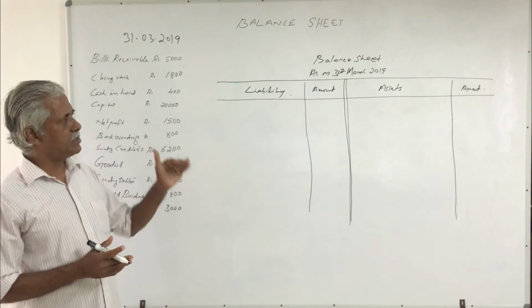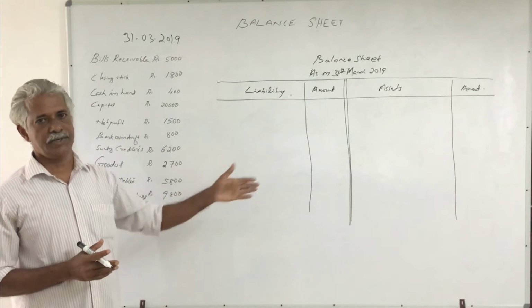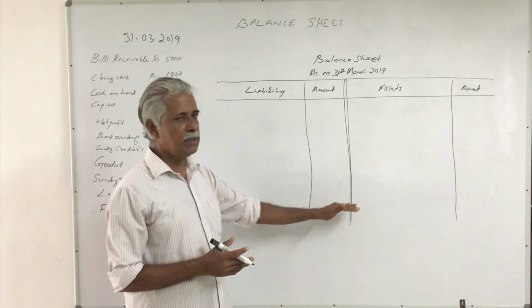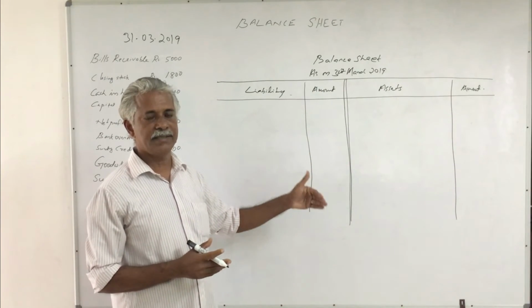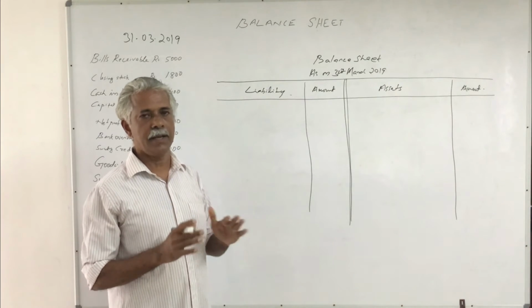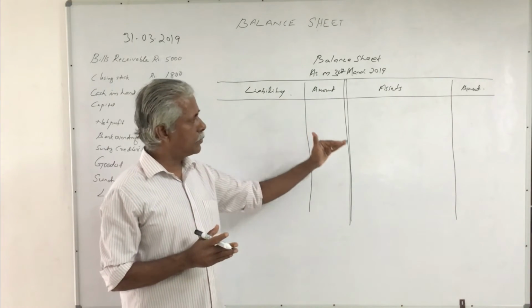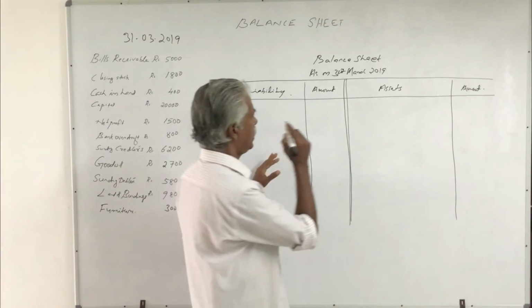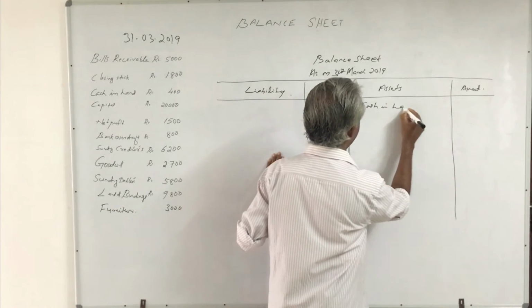Therefore, it would be better to follow the liquidity order of presentation. That means on the asset side, we have to list out the items in the order of their realizability, that means their liquidity. The most liquid asset must be written first. That means the most liquid asset is cash in hand.